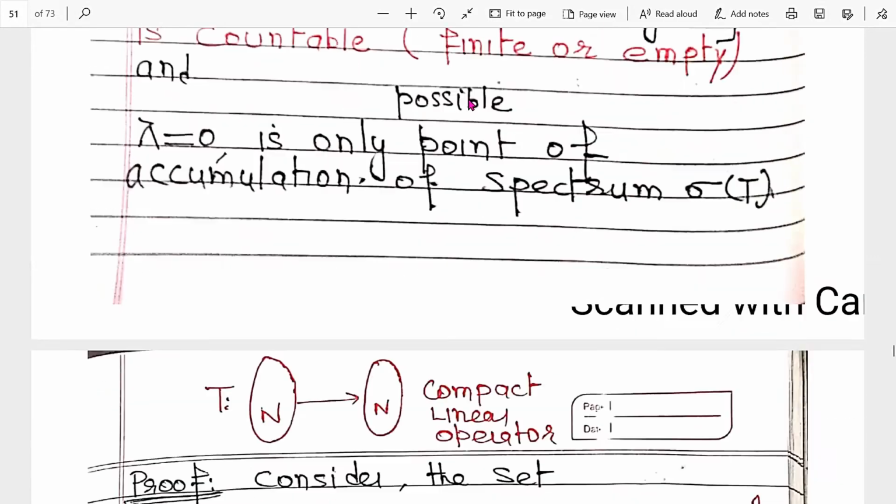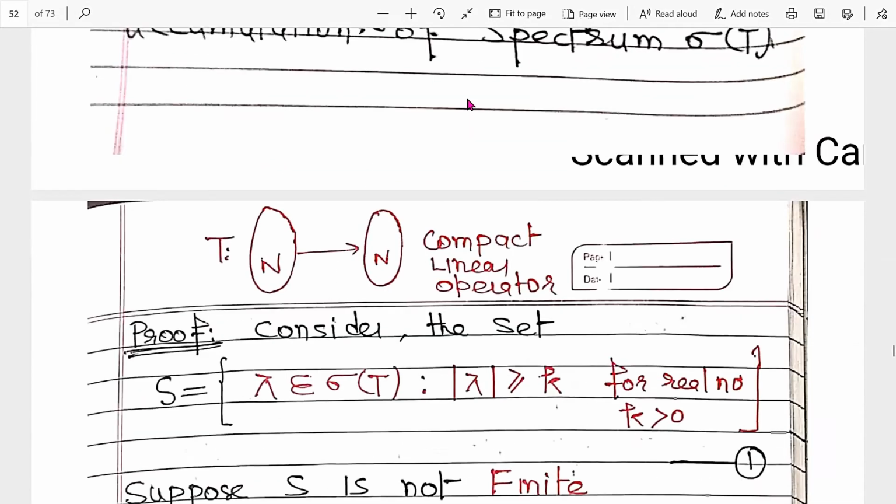Now, in the given part, what is given? Given is T from N to N, a compact linear operator. So first, let me remind you of the definition of a compact linear operator. If M is some bounded set in N, then its image is relatively compact. Its image being relatively compact means its closure is compact.